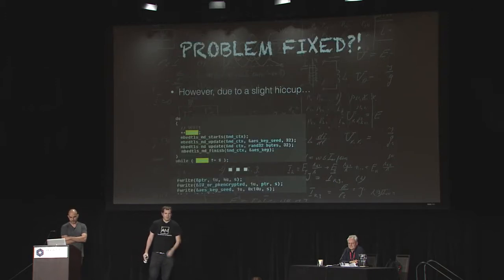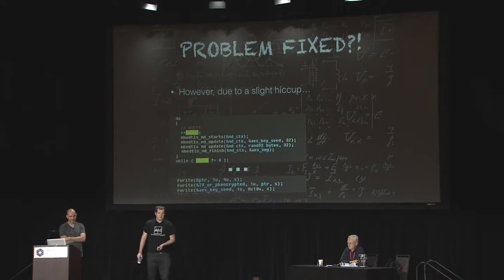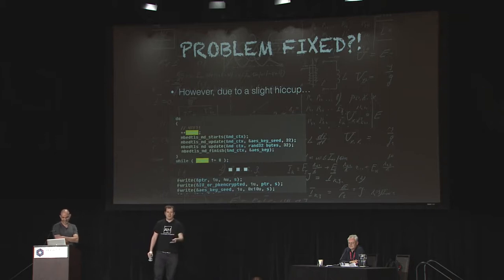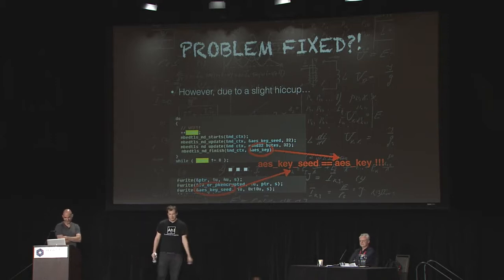a small hiccup. You see, the Linux Encoder guys forgot to tell PolarSSL what hash function it should actually use. So it kind of shrugged and said, what? Okay, I guess then you don't want me to use any hash function. So all the 8 calls to the hashing logic don't actually do anything. And the seed that's appended to the end of every victim file for verification purposes is actually equal to the AES key that's needed in order to decrypt the file. So apart from that small technical issue, the ransomware was in excellent condition from that point on, and all is